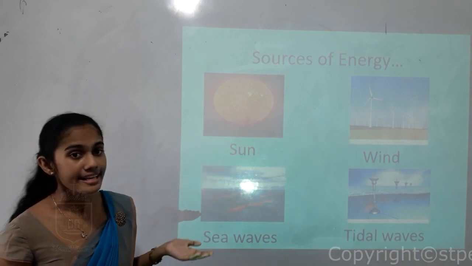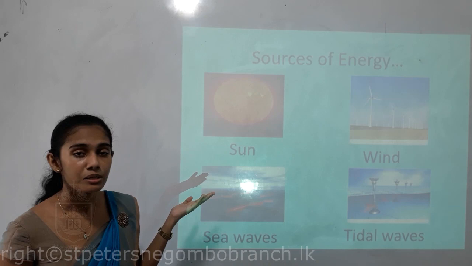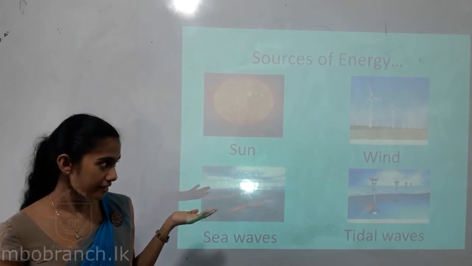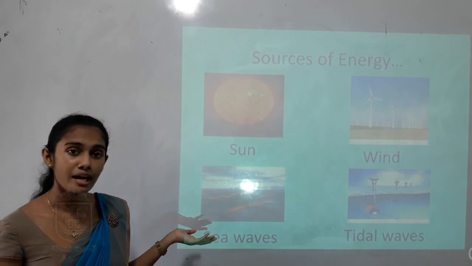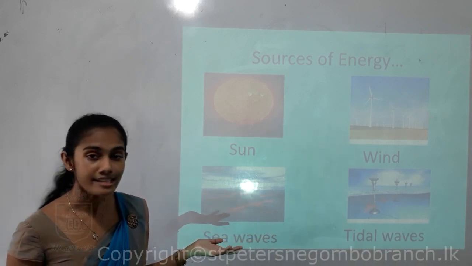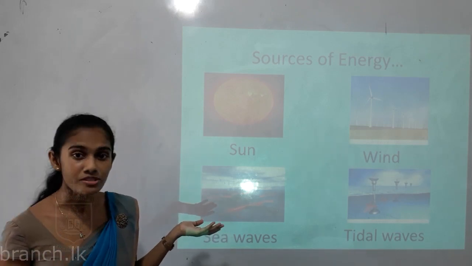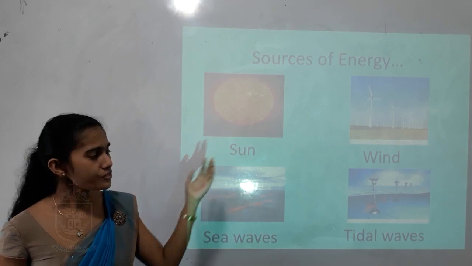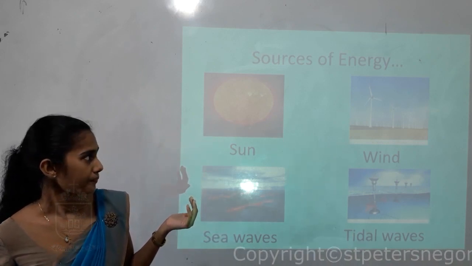So the second one is wind. Okay, wind is another source of energy that can be used to produce electricity. So sea waves. You all know, children, sea waves can be used to produce current. The next one is, children, tidal waves. Tidal waves also can be used to produce current, children. So all these four things are different sources of energy.